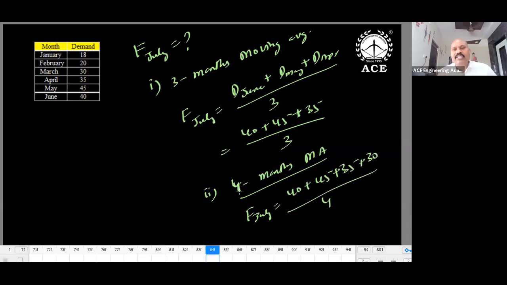So in the given data, they clearly mention a 3 months moving average, 4 months moving average, 2 months moving average, 6 months moving average. How many months are given here? 1, 2, 3, 4, 5, 6. Up to 6 months you can get the question. So a 5 months moving average, such kind of questions.